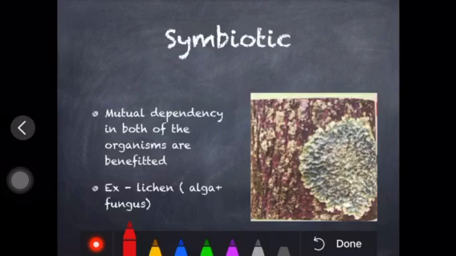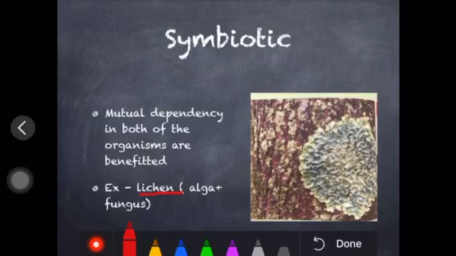Well, next is the symbiotic relationship, or symbiotic kind of heterotrophic nutrition. In this, there is mutual dependency: two organisms are living together and both benefit. Let's take an example, since by example only we can understand. The example is lichen, might be a new word for you. Lichen is the indicator, like the litmus paper which you have used to identify whether a given solution is acidic or basic.